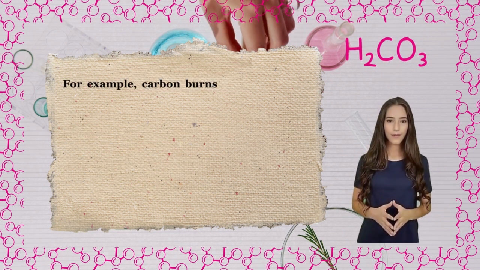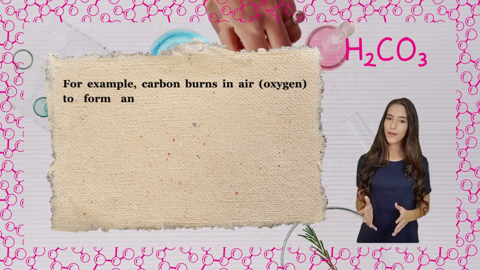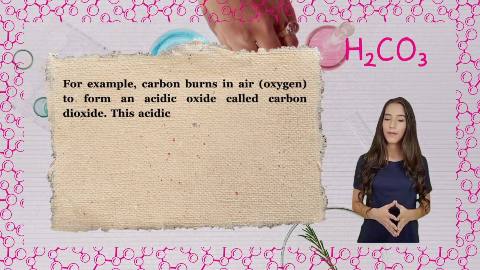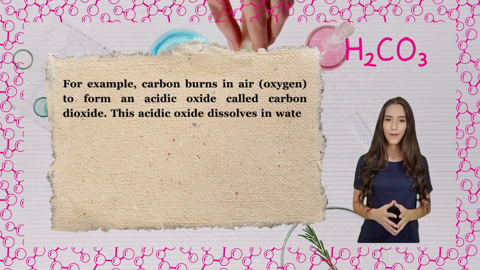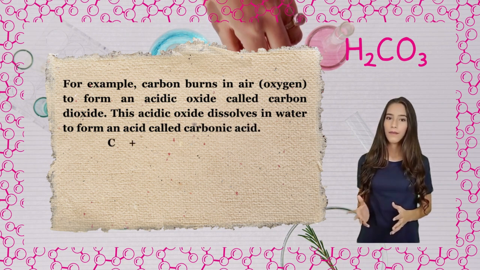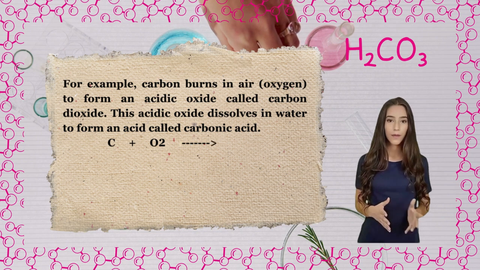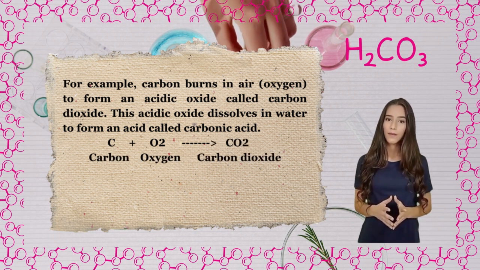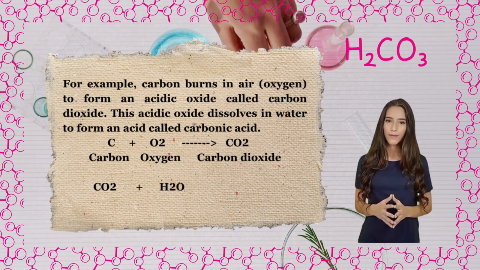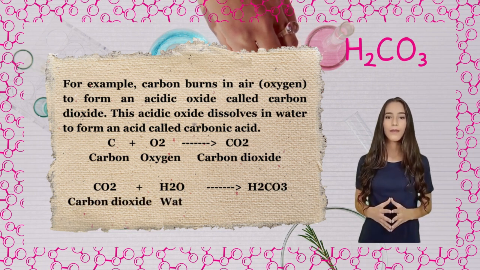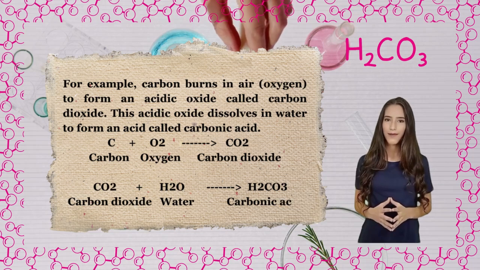For example, carbon burns in air, oxygen, to form an acidic oxide called carbon dioxide. This acidic oxide dissolves in water to form an acid called carbonic acid. C, carbon, plus O2, oxygen, gives CO2, carbon dioxide. CO2, carbon dioxide, plus H2O, water, gives H2CO3, carbonic acid.